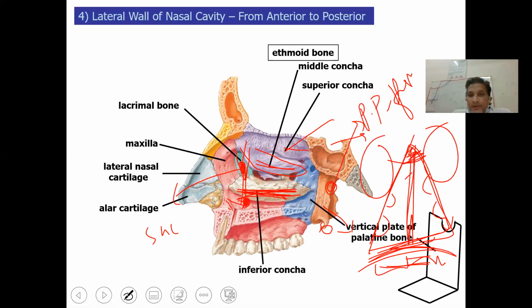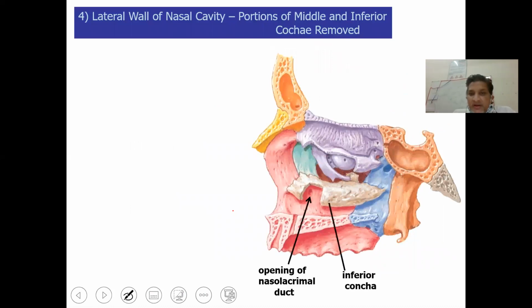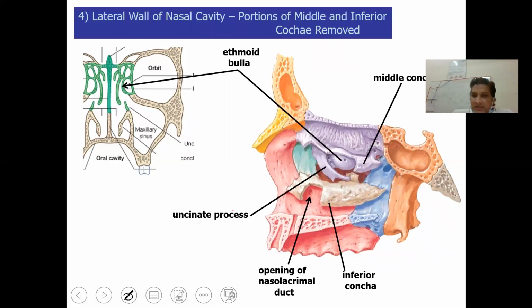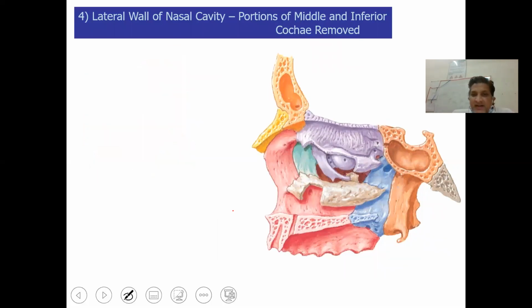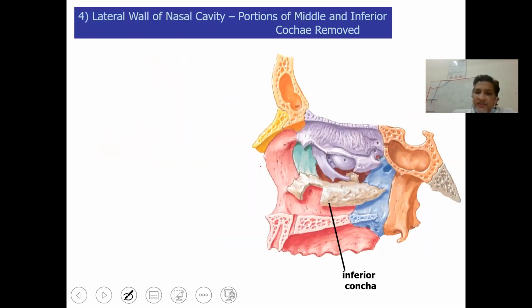We have already discussed the musculature. This is a cut section of the middle meatus. You can easily see that we have removed this middle turbinate, and we have also removed some part of the inferior turbinate in order to visualize the nasolacrimal duct opening.